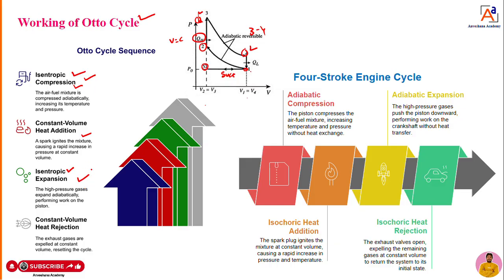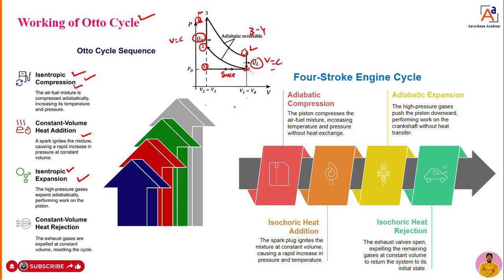Once expansion is done, what are we going to do at 4 to 1? We open the exhaust valve. When we open the exhaust valve, exhaust gas comes from the cylinder to the surroundings. That means heat is getting rejected at constant volume. That we call 4 to 1.